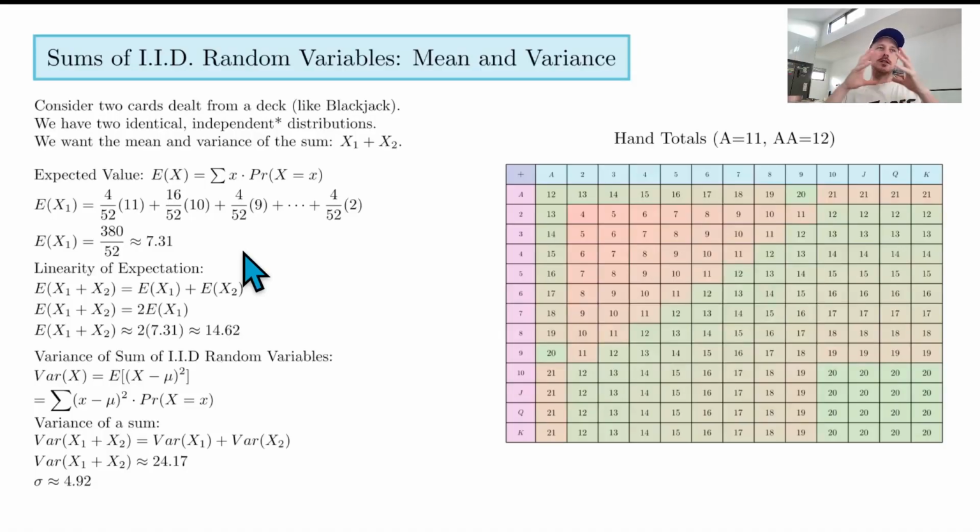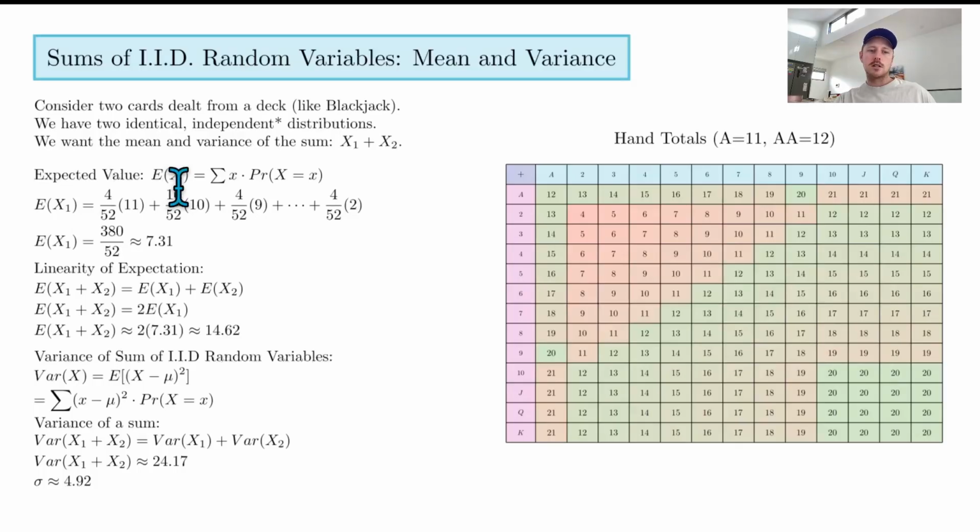Anyway, that's an important point to make. This is big picture stuff. In order to really understand these concepts, the maths is secondary in terms of the computation, right? We really want to understand what we mean when we add together two identical distributions to find the mean and the variance. So don't get too bogged down in the calculations, but see if you can take away the big idea. So let's have a look.